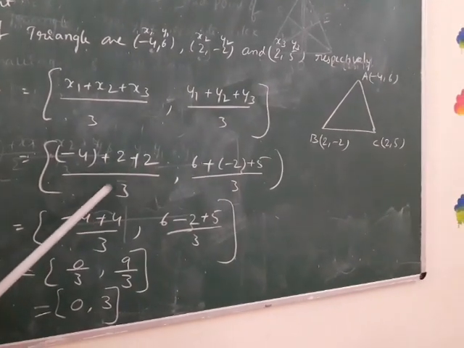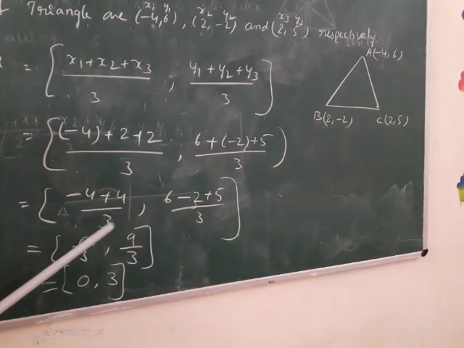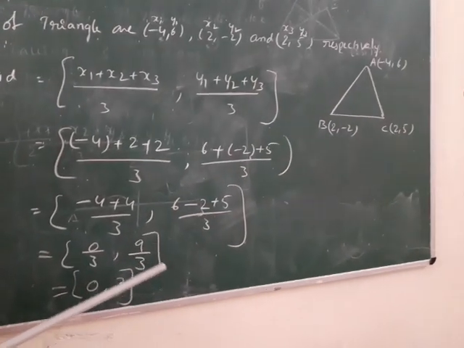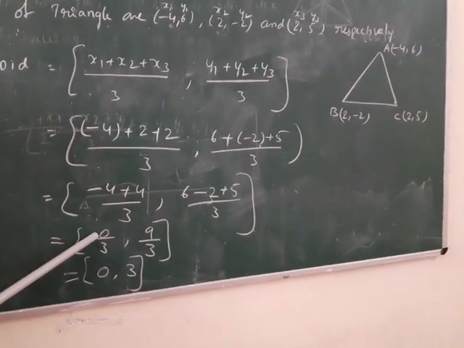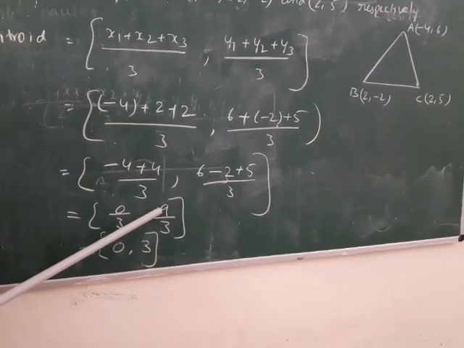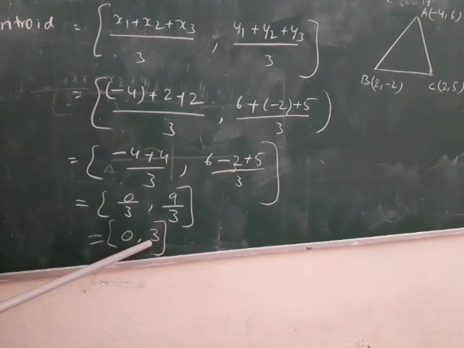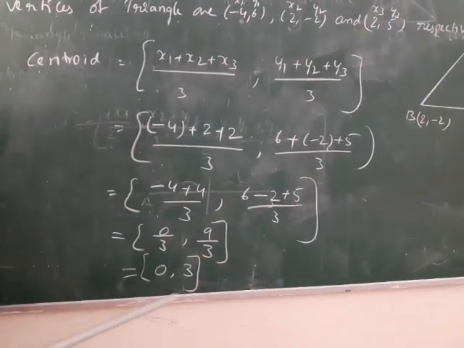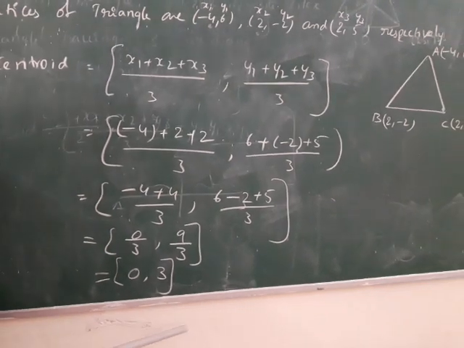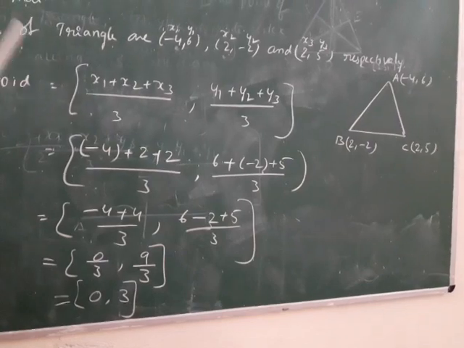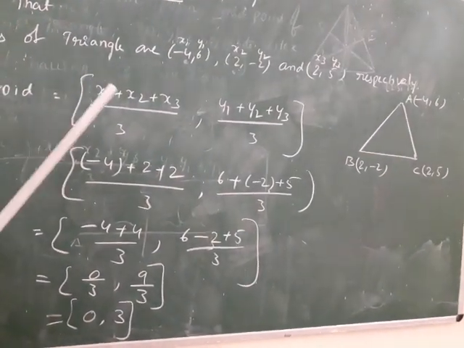So the value is -4 plus 4 by 3, and here 6 plus 5 minus 2. -4 plus 4 is 0, by 3. 6 plus 5 is 11, 11 minus 2 is 9. 9 by 3, the value is 3. So what is the centroid of these vertices? 0, 3. Are you understood? This is the direct way of finding the centroid when the vertices are given.